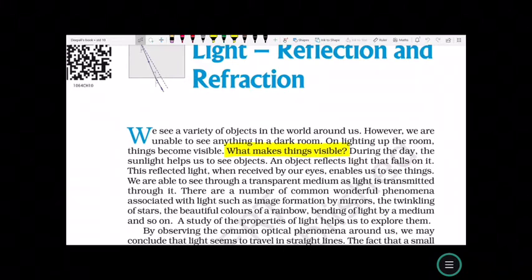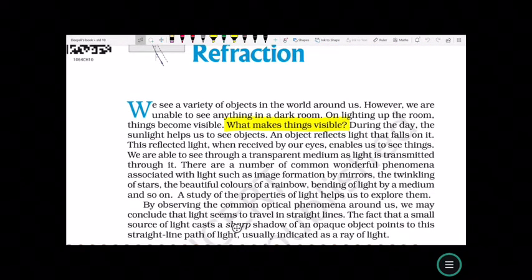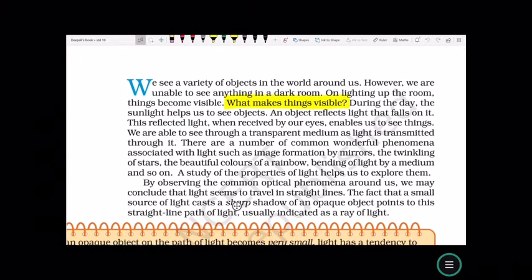There are a number of common wonderful phenomena associated with light, such as image formation by mirror, the twinkling of stars, the beautiful colors of rainbows, bending of light by the medium, and so on. A study of the properties of light helps us to explore them. On observing the common optical phenomena around us, we may conclude that light seems to travel in a straight line.